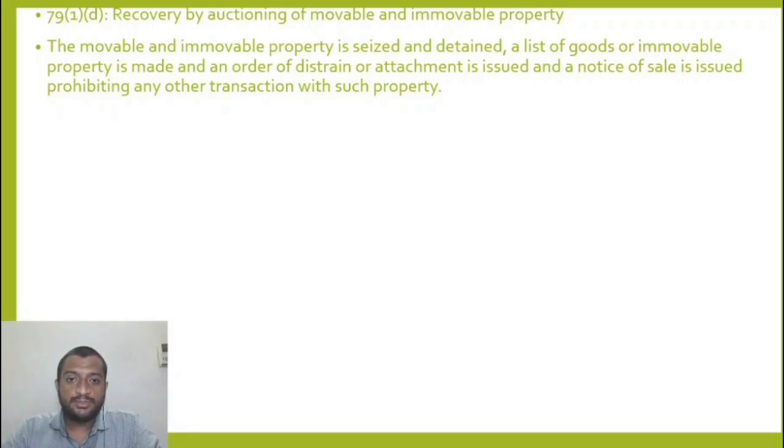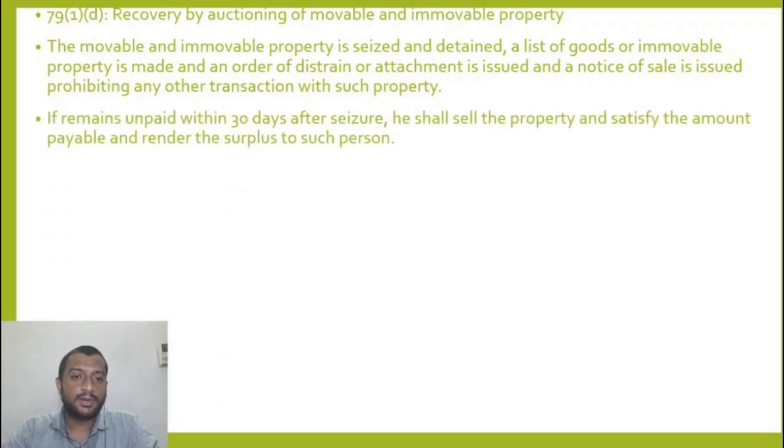A list of goods is made, an order of distraint or attachment is issued, and a notice of sale is issued prohibiting any other transaction with such property. If it remains unpaid within 30 days after seizure, he shall sell the property, satisfy the amount payable and render the surplus to such person. If within 30 days of seizing the goods no payment is made, I'll sell the property off and take my tax. The balance amount will be refunded to him.